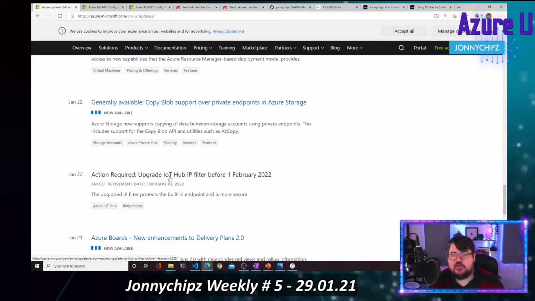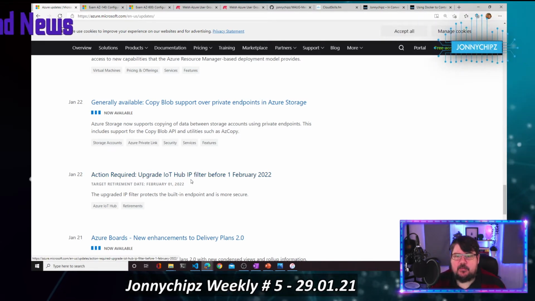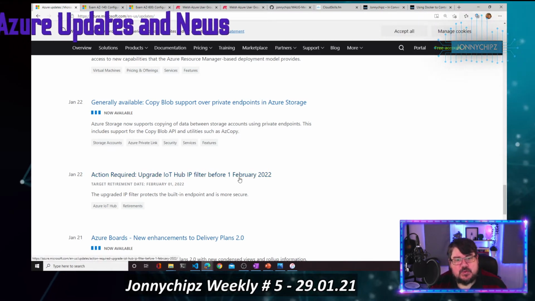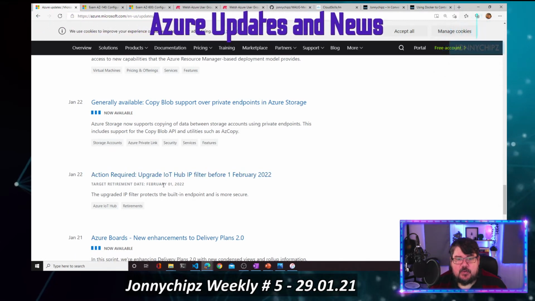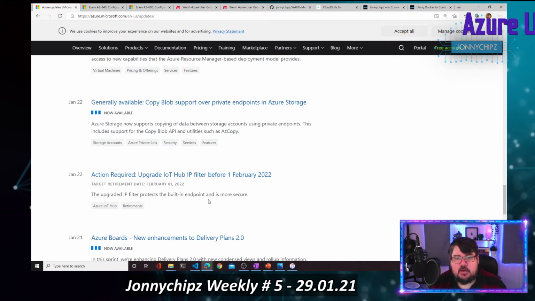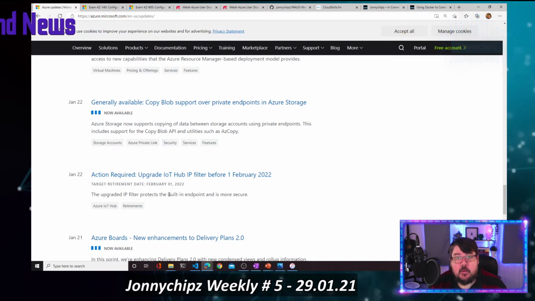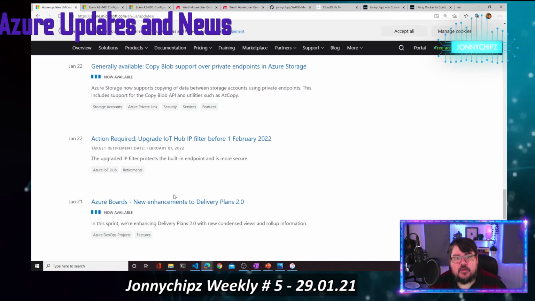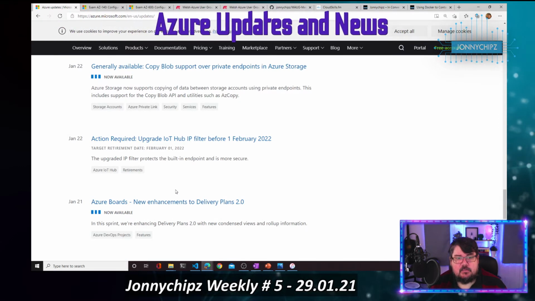And there's some action required here. You need to upgrade your IoT Hub IP filter before the 1st of February 2022. It looks like they've done some updates on the IoT Hub IP filter. I think they've put a new filter in place. So if you are using that, get that upgraded. You've got a year or so to do that, but get on it now.